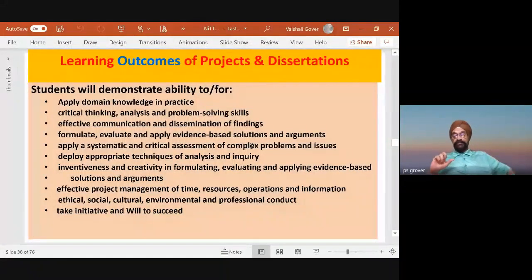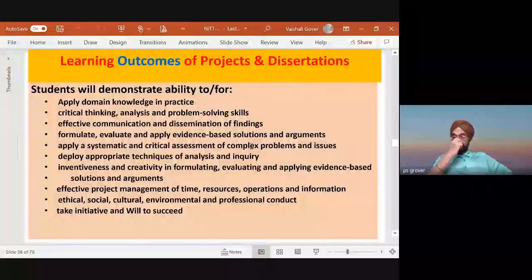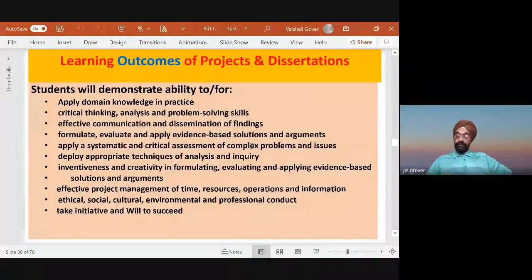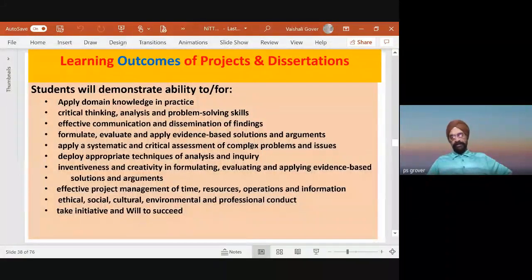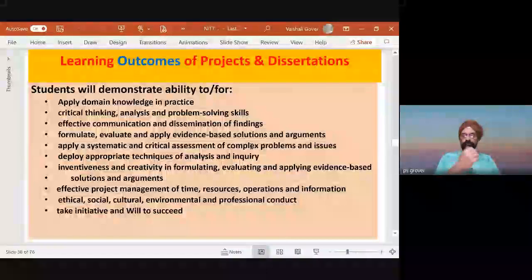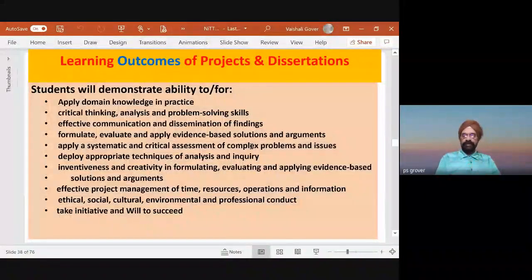These things a student learns when he is doing a project, and they should come from the outcome of any project. The project may be theoretical, experimental, or partly experimental and partly theoretical, all kinds of projects. These are the things I am sharing, that we expect a student to imbibe.